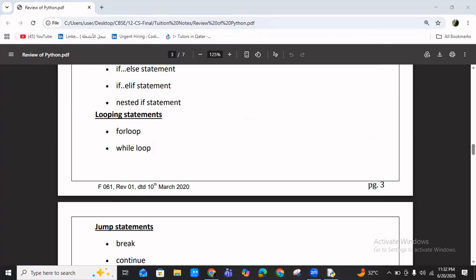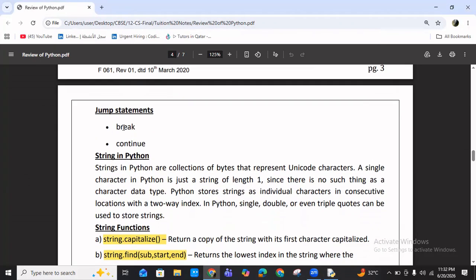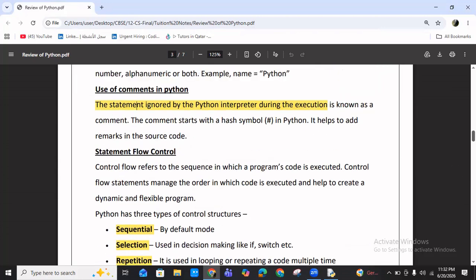Okay, then the next control statement, jump statement. These are the two jump statements in Python. One is break, and the other one is continue. Break means, suppose you put break under any statement, after executing that statement, the remaining statements will be bypassed. That is break. Continue means the process will continue, that means the execution will continue. Okay. Then these are about the Python control statements.